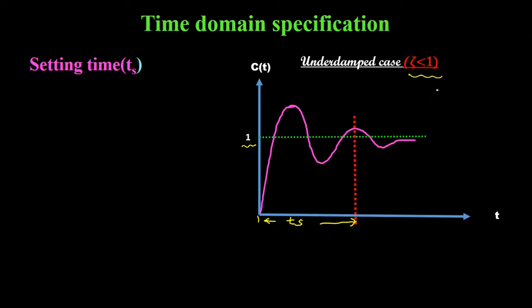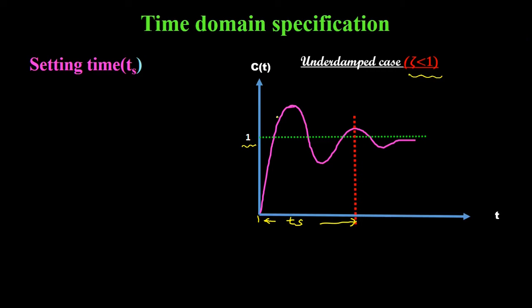When the damping ratio zeta is smaller than 1, the output response will have damped frequency of oscillation. That means the oscillations will be decreasing in amplitude with respect to time. So here we can see that the amplitude of the oscillations is decreasing with respect to time. So this type of oscillation is called damped oscillations.